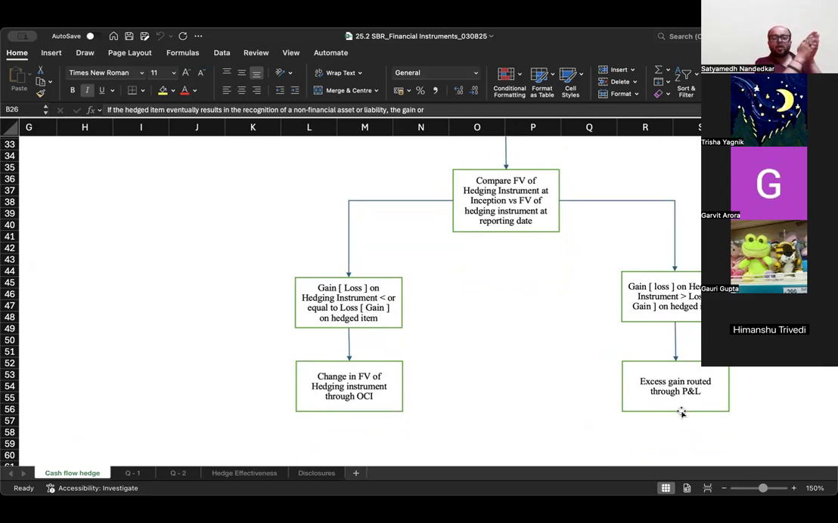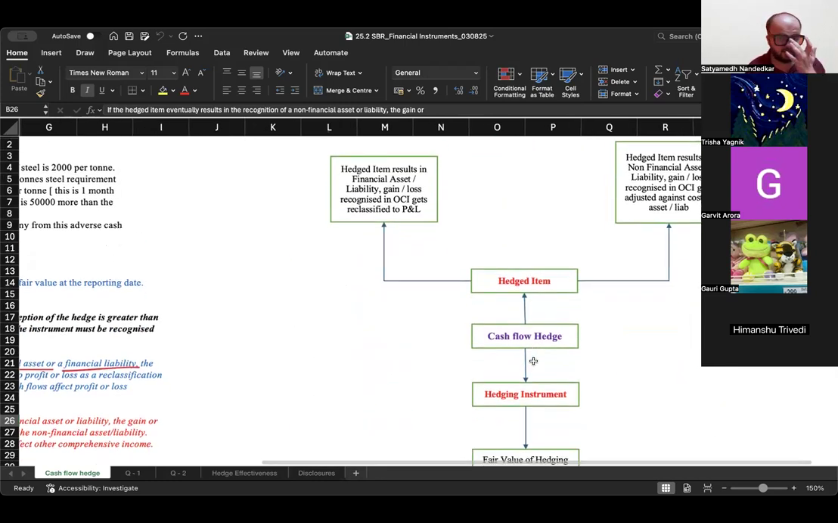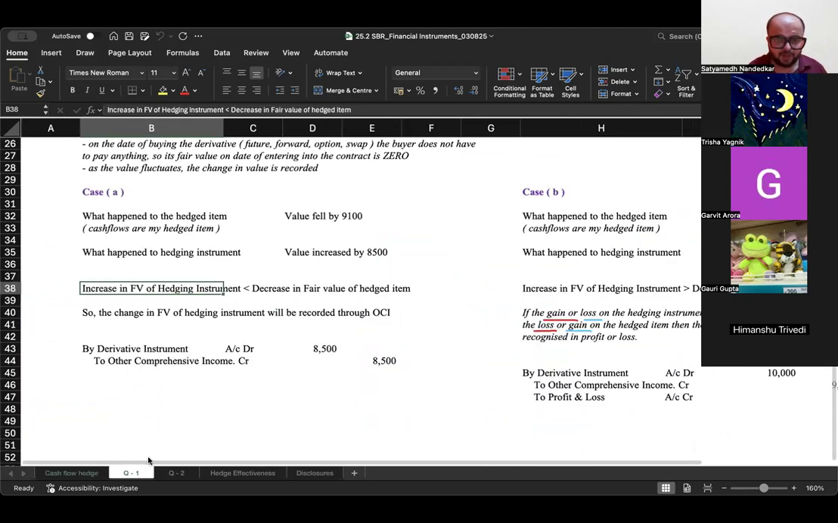So the gain or loss on hedging instrument, if it is less than the loss or gain on the hedged item, then it is recorded through OCI. If it is greater than the loss or gain on the hedged item, then the excess gain gets recorded through P&L. Example also I will show you, I will let you read. And what happens to the hedged item? The hedged item, if it results in a financial asset, the gain or loss gets recognized in OCI and then gets reclassified to P&L. If the hedged item results in a non-financial asset, then the gain or loss is recognized in OCI and it is added to the cost of the asset or liability.